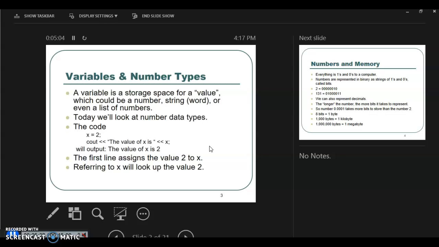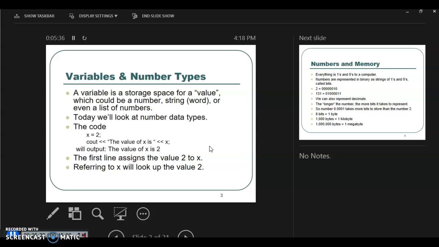Right? So we just name it, but before we can do this, of course, we have to declare that there's a box called x. And then we just say inside the box called x, put 2 inside. So see how the value of x is, and then you can just use it. Basically, this is the assignment statement, whereas this is calling upon a variable. So we'll output: the value of x is 2. The first line assigns the value 2 to x, and referring to x will look up the value 2.